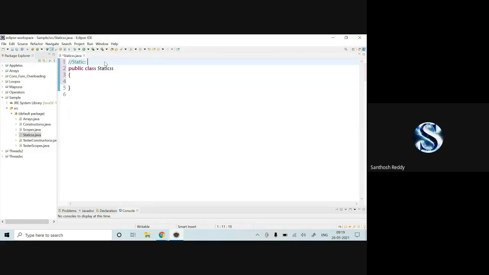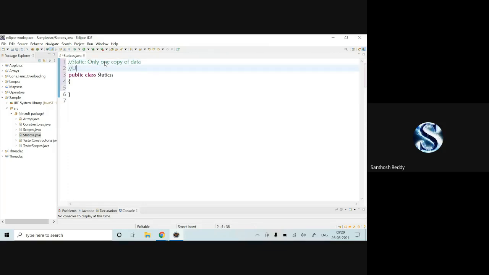Static in the sense it is only one copy of data. However many times you execute the static data, there will be only one copy. It won't create multiple copies like local variables. Like the class instance variables, if you create int ABC, and the same in a local variable somewhere, you're going to get different memories. To avoid that, we make use of static.